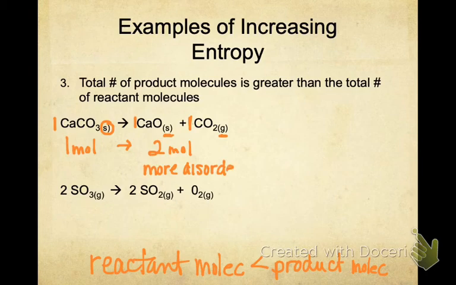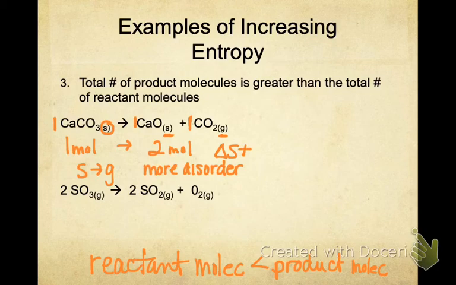Now something else that I want to mention here too is I had a phase change going on. I started with a solid on the reactant side, but then it formed a gas on the product side. Anytime you see that phase change, it's going to automatically clue you in that you have more disorder. So this entropy change would be delta S that's positive, because I went from 1 mole to 2 moles, and I also went from a solid to a gas. So I had a phase change going on as well, causing more disorder.